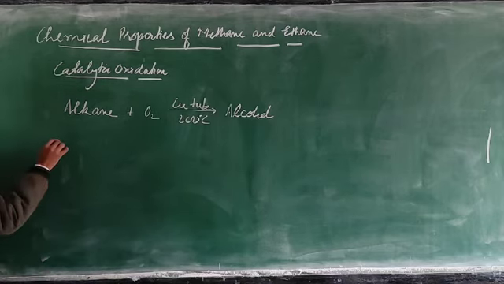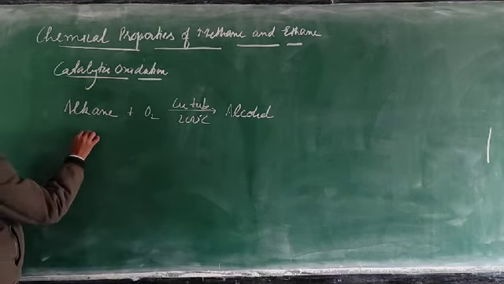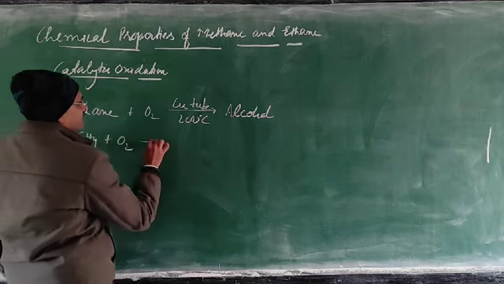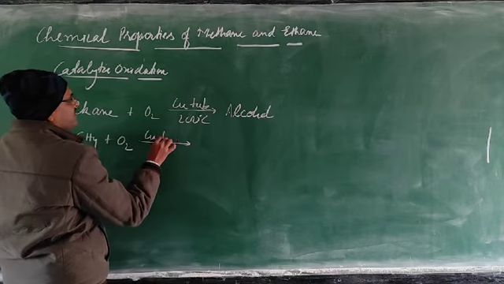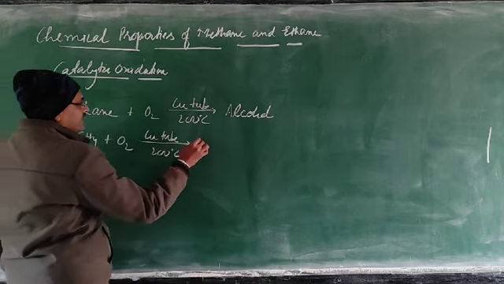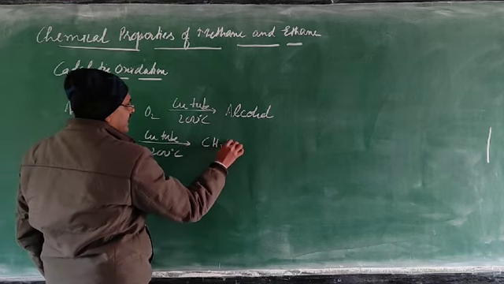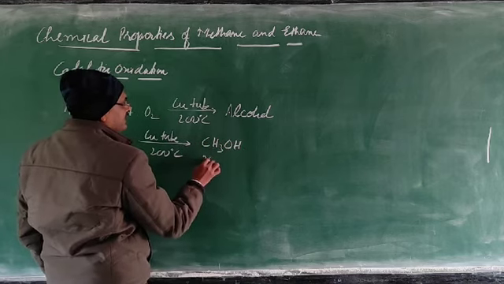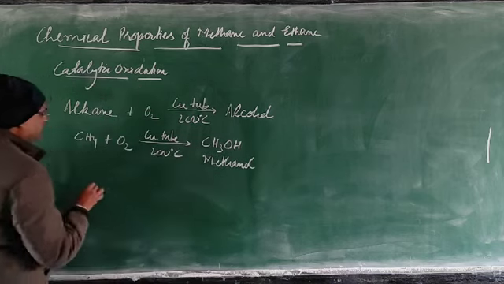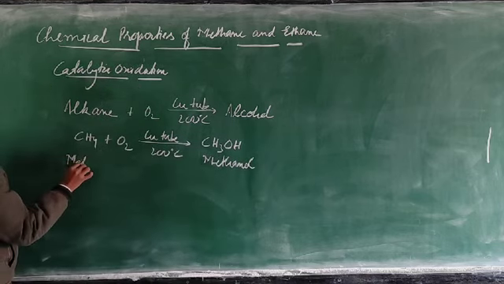So let us see methane first. Methane combined with oxygen, with the copper tube and a temperature of 200 degrees Celsius, will give the corresponding alcohol, that is methanol.